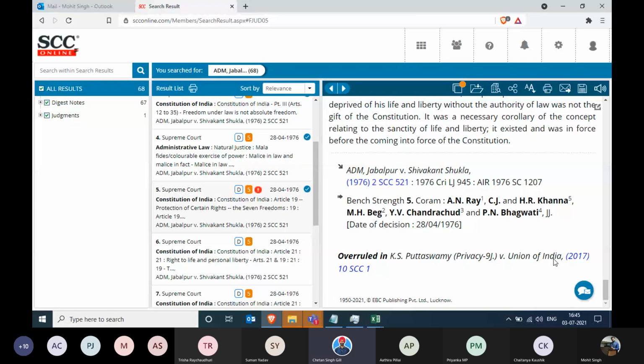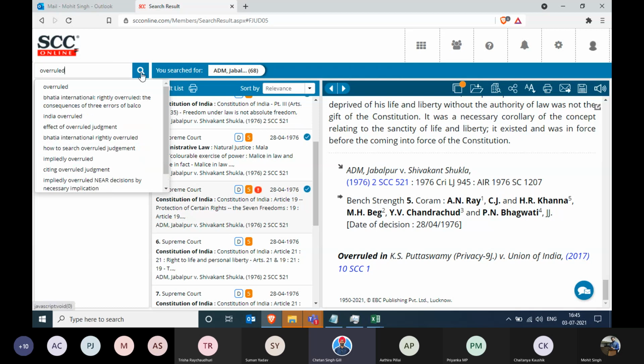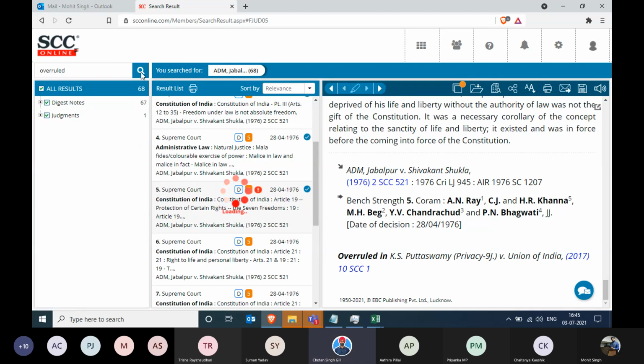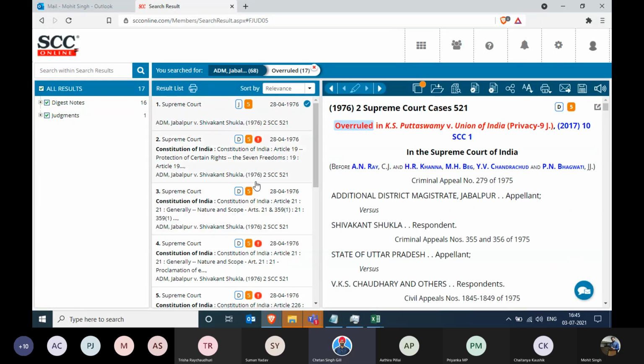Can I also see all the law points that are overruled in this one judgment rather than scrolling one by one? We can certainly do that. Mohit, could you please show us that? So we write overruled in the sub search and start search. So going forward, whenever you open a judgment with the help of party name or citation, that's how you're going to be doing the sub search. First search should be the overruled search.